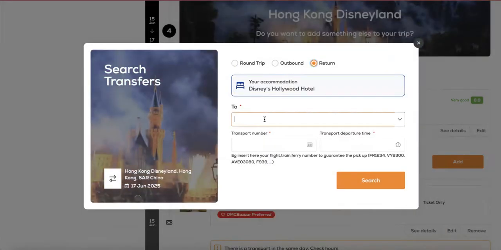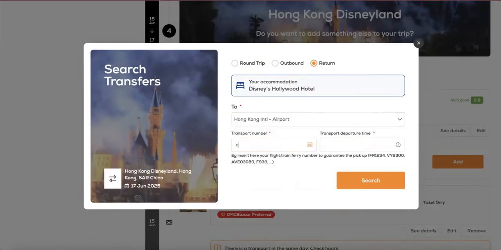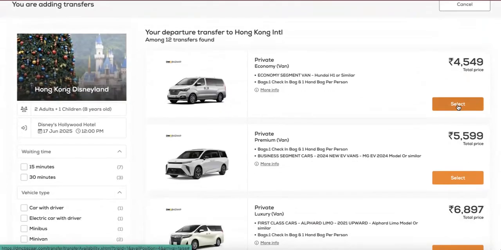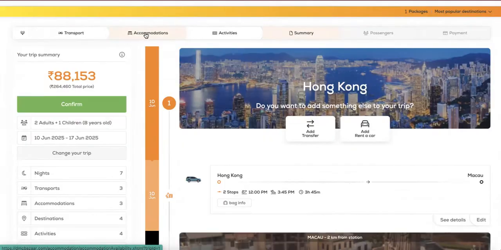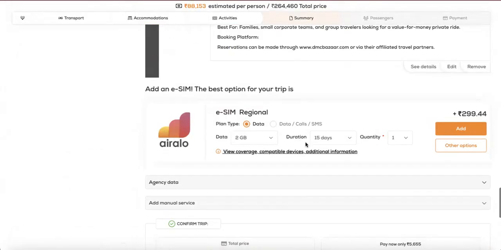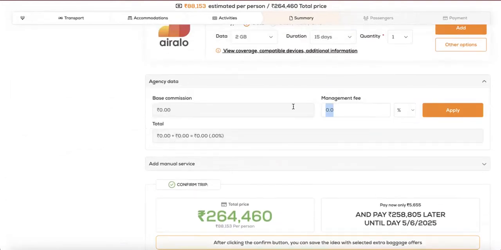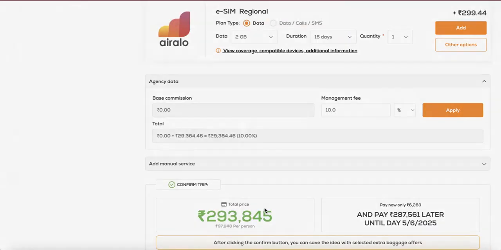Enter a temporary flight number with the approximate pickup time. Click on search, and once again the system will prompt you on the multiple vehicle types that are available for this service. Pick up a Hyundai for my departure once again, and my transport, intercity, my accommodation in 3 locations, activities across the destination, and summary that added my transfers have all been selected in less than 10 minutes. Feel free to add your markup here as a travel agent to quote this product with detailed inclusions and itinerary straight to your client on your letterhead.